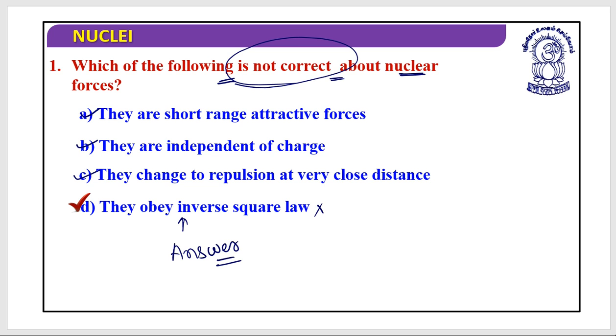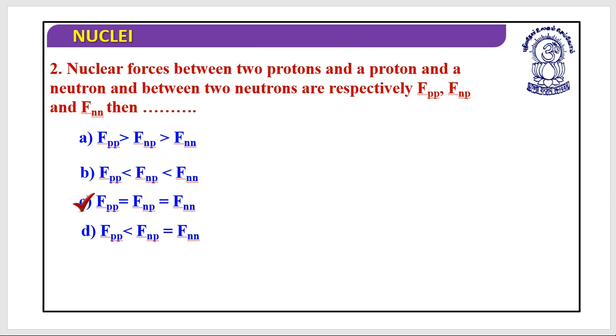I hope this is clear. Next, nuclear forces between two protons, a proton and a neutron, and between two neutrons are respectively FPP, FNP and FNN. Then all these forces are equal because this force is charge independent. I hope this is clear.